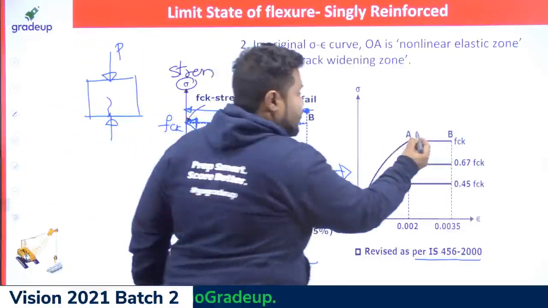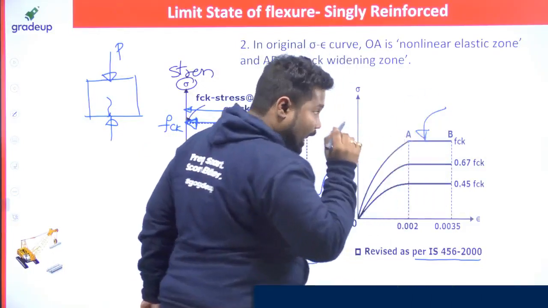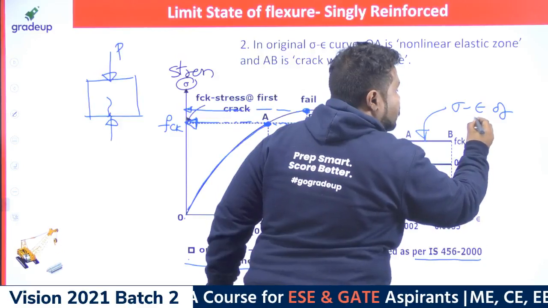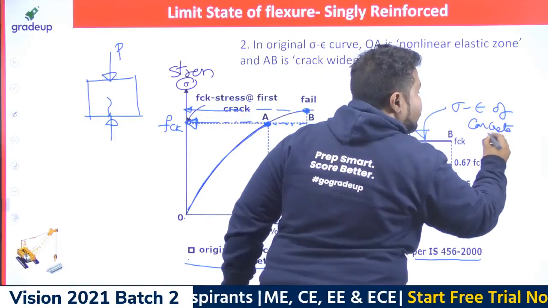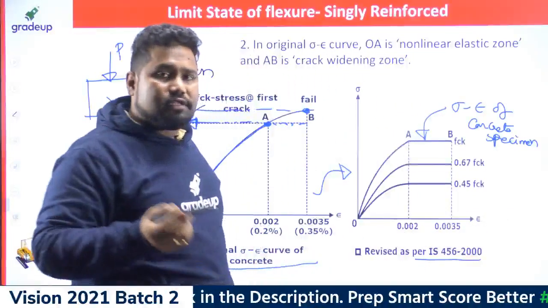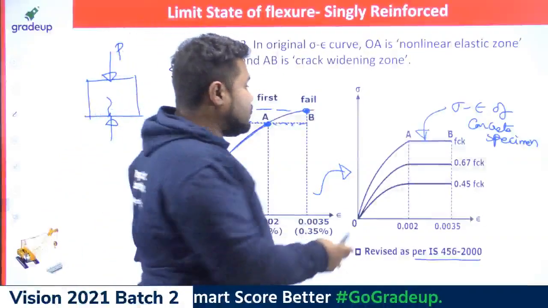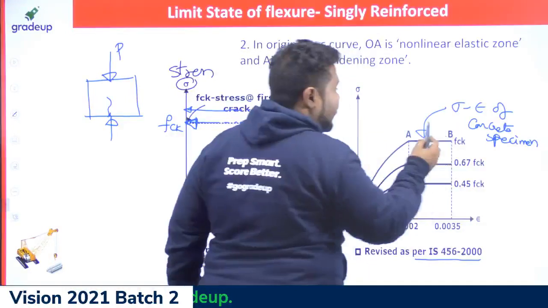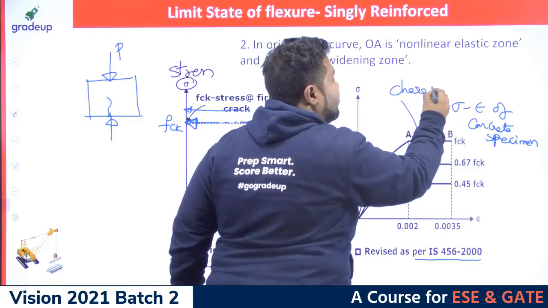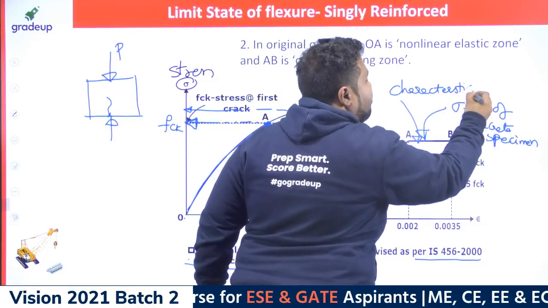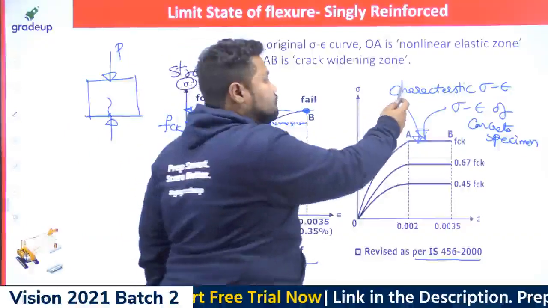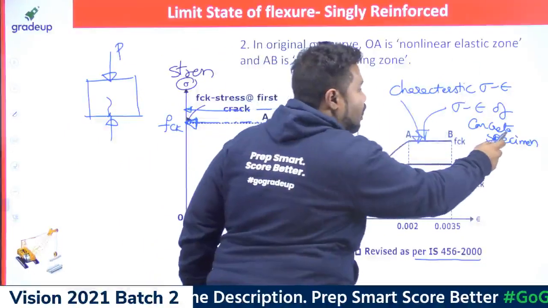So I can mention this first curve is the stress strain curve of concrete specimens. I hope you can understand the difference between the stress strain curve of structural concrete and concrete specimens. This is also called the characteristic stress strain curve for material. Now, this is for concrete specimens.